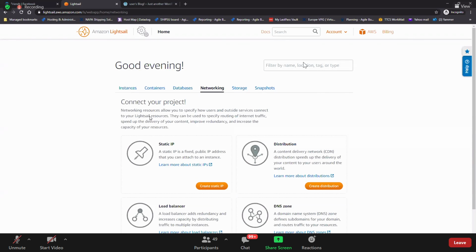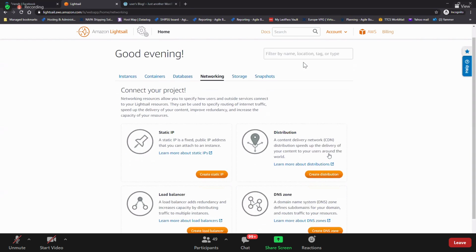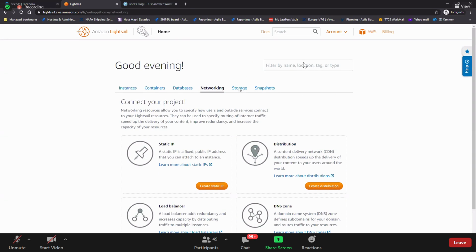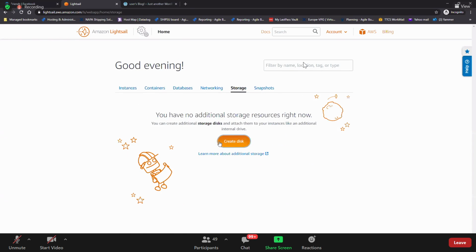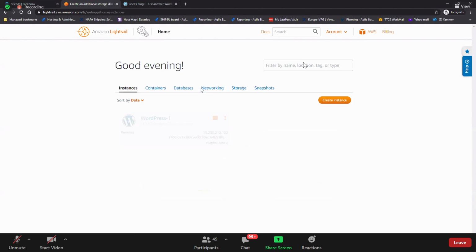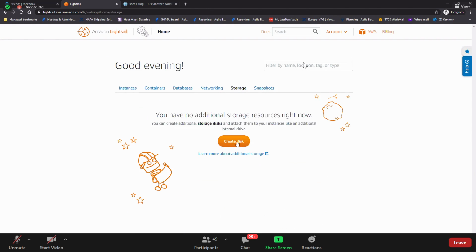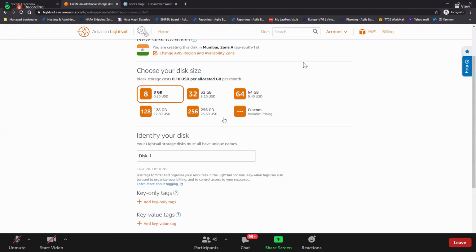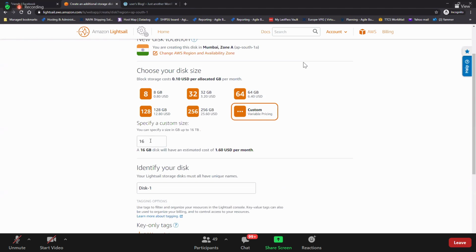You understand the networking concept here? Storage, you know very well. It is just like our additional volume in EC2, right? Here you can go and create a disk, and then how much size you need, 8 GB or 120 or however much.